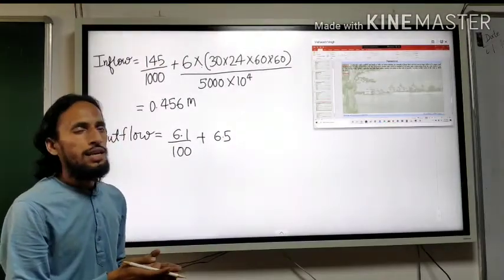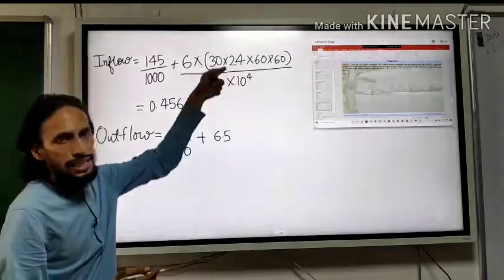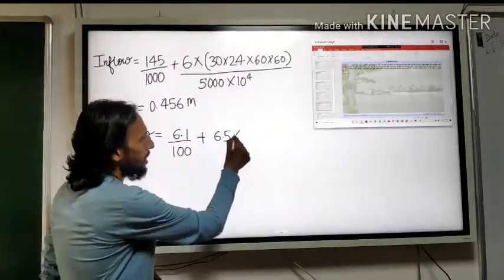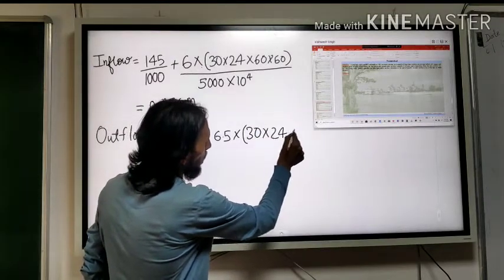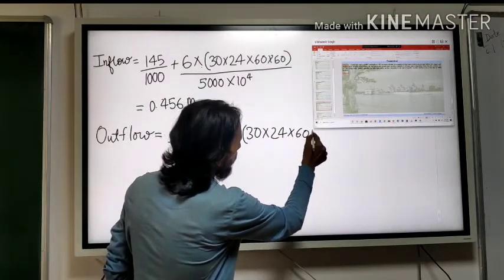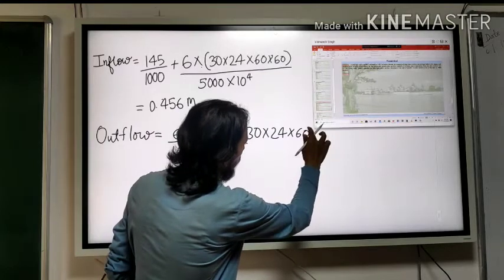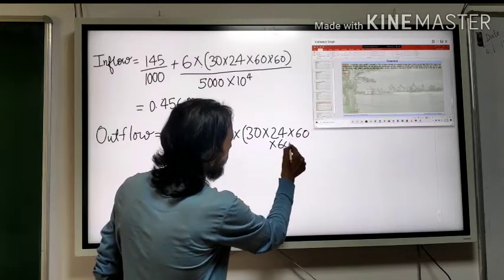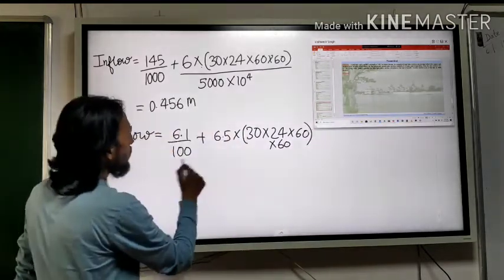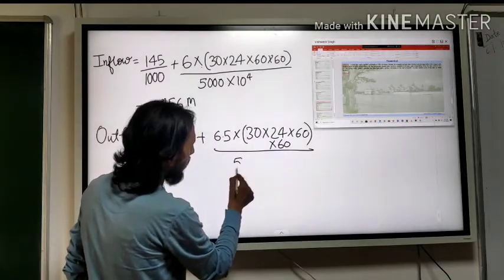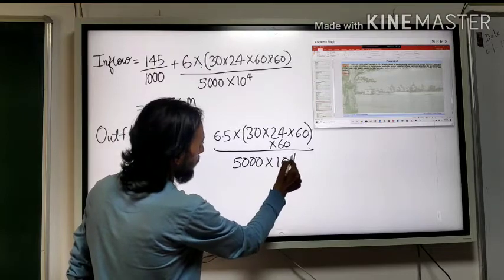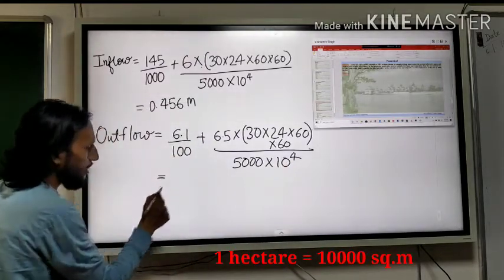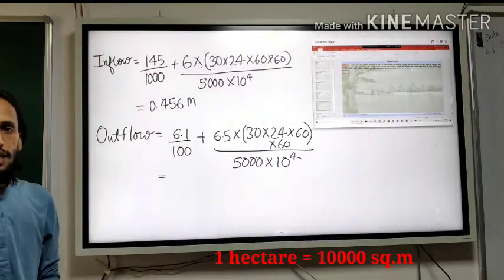Also convert it in terms of meter as we did here. So multiply by 30 into 24 into 60 into 60 and divide it by area, converting hectare into meter squared. So you can calculate this value. What is the value?